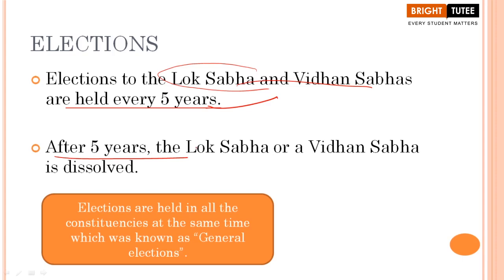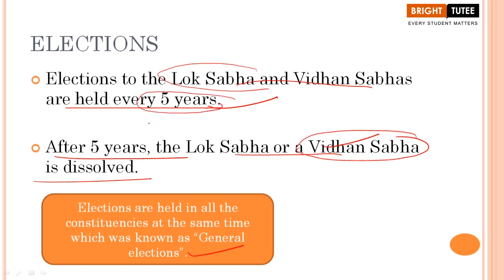Now, after every 5 years, the Lok Sabha or a Vidhan Sabha is dissolved. When we are talking about Vidhan Sabha, we are referring to the state level, the legislative assemblies. Now, elections are held in all the constituencies at the same time, which is known as general election. So here, when we are talking about general election, remember that we are talking about the Lok Sabha elections, the elections that take place after a regular interval of time, that is 5 years. Right? Particularly here when we are talking about India.